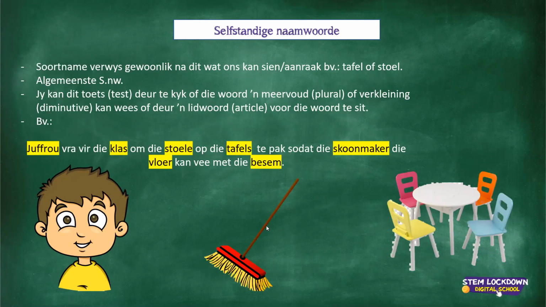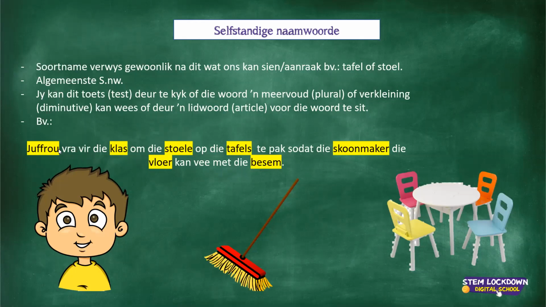Tafel, tafeltjie. Besem, besemtjie. And then also a lidwoord, which I remember I said we only get 'n and die as lidwoorde or articles in Afrikaans. And it's always in front of the noun. Die tafels of 'n tafel. Goed. En dan gaan ons gou deur omgaan. Juffrou vra vir die klas om die stoele op die tafels te pak sodat die skoonmaker die vloer kan vee met die besem. Charlton, so in this instance, everything that I can see and touch is a common noun.